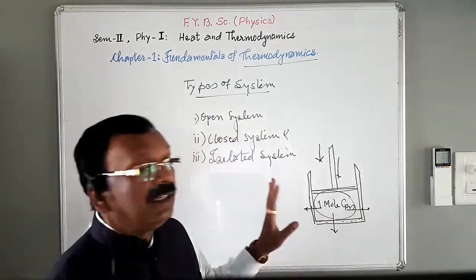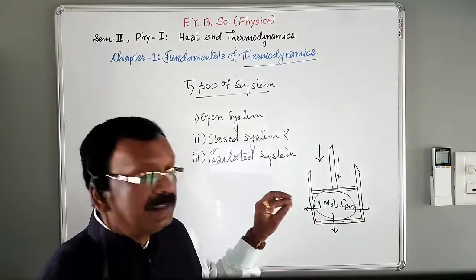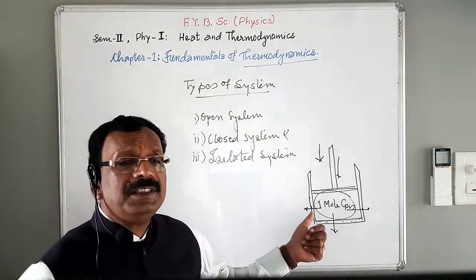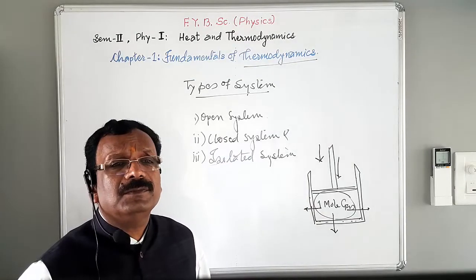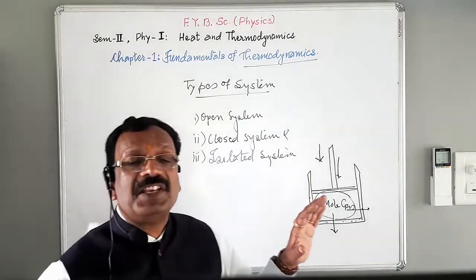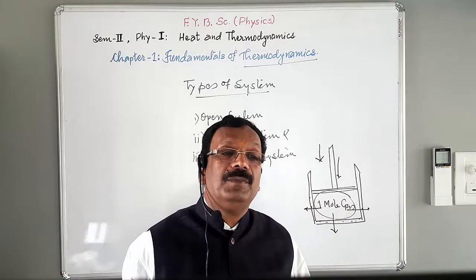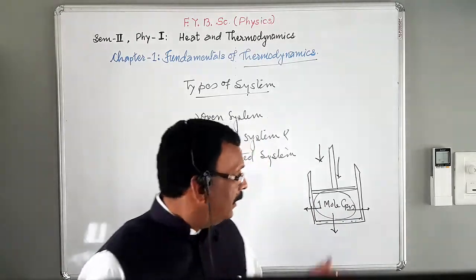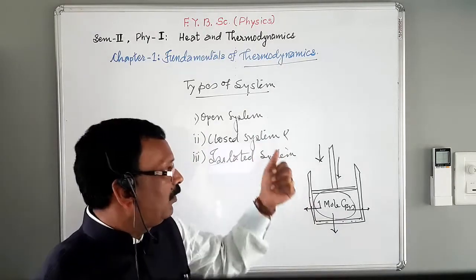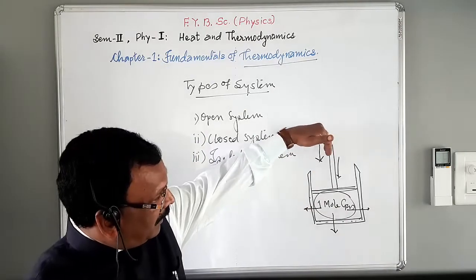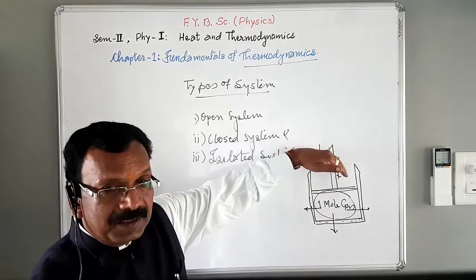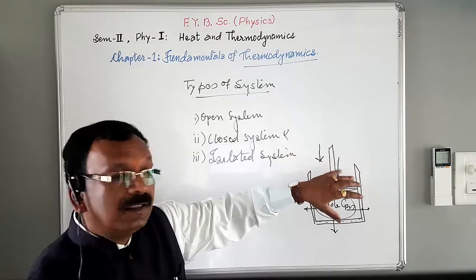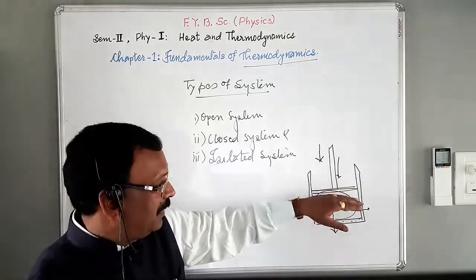So, this is a closed system, and this closed system is very popular in thermodynamics. A system is said to be a closed system if it can exchange only energy but not matter with the surrounding. Okay, see once again what happens in closed system. When we increase or decrease the pressure on the piston, there is exchange of energy between system and surrounding.